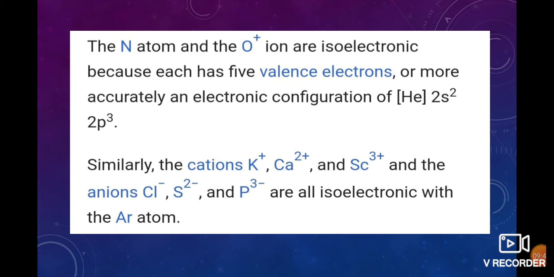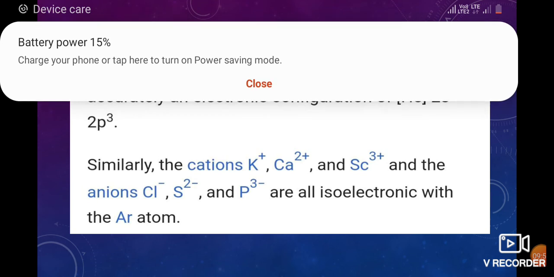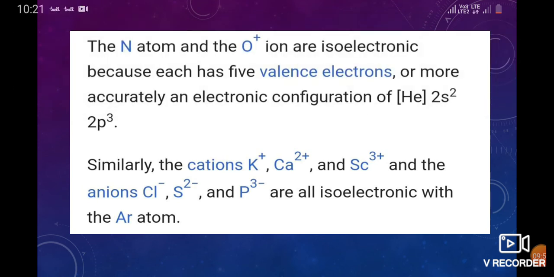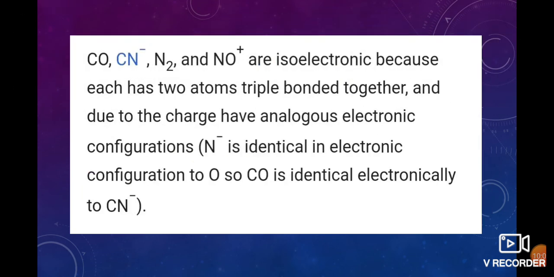Similarly, cations like potassium, calcium, scandium, and anions like chloride, sulfide, phosphide are all isoelectronic with the argon atom. CO, CN minus, and the nitrosonium ion are also isoelectronic because each has two atoms triple bonded together.